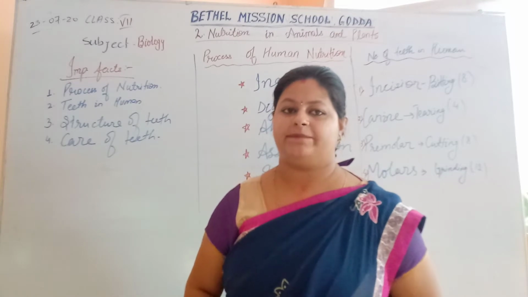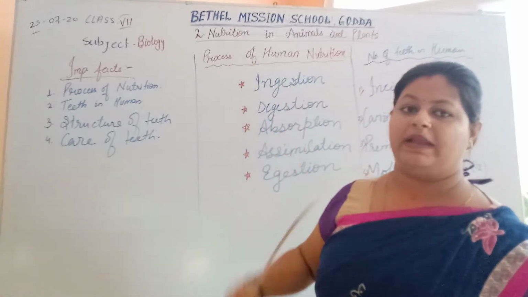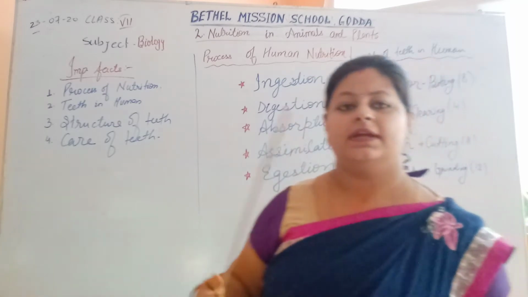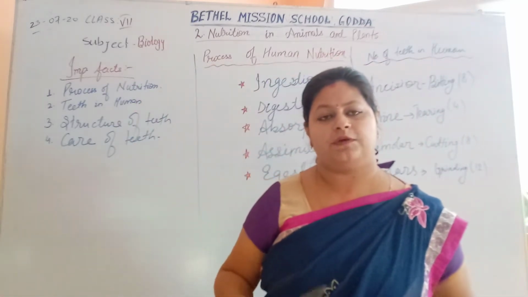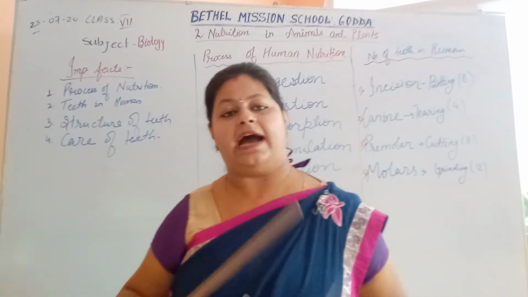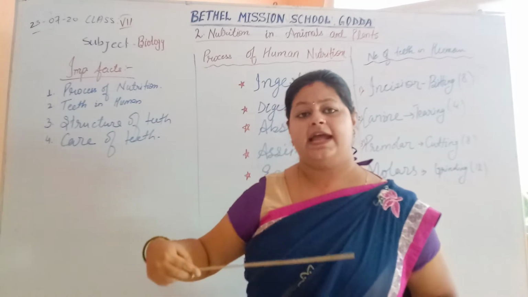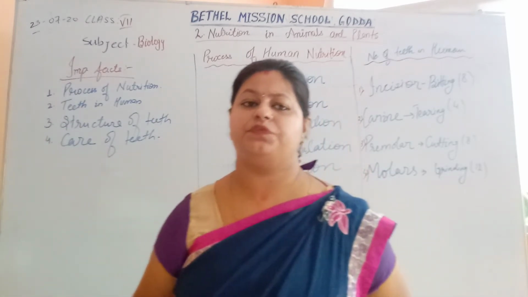The second chapter which we're going to discuss today is nutrition in animals and plants. Nutrition is the process by which animals and plants get their food, how they utilize their food, how they digest the food, and how the food gets out from the body by the process of egestion. These are the things which we're going to discuss.